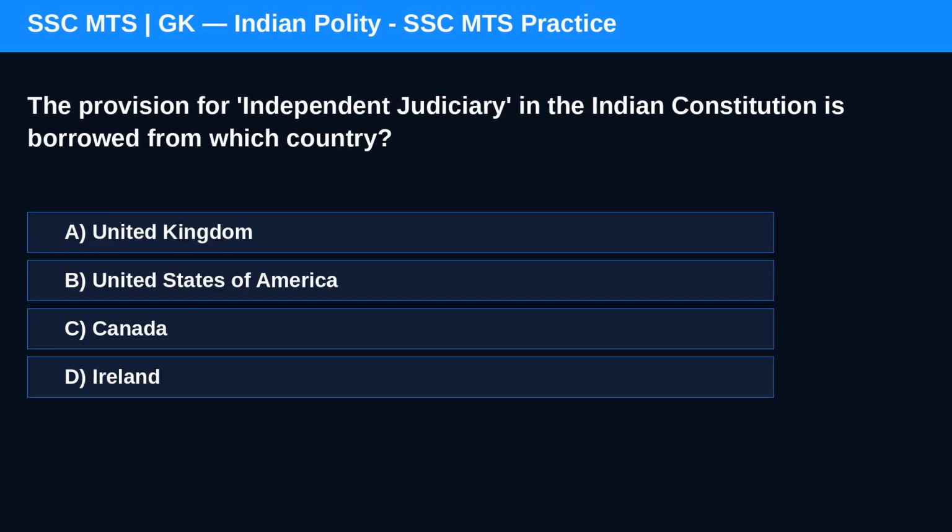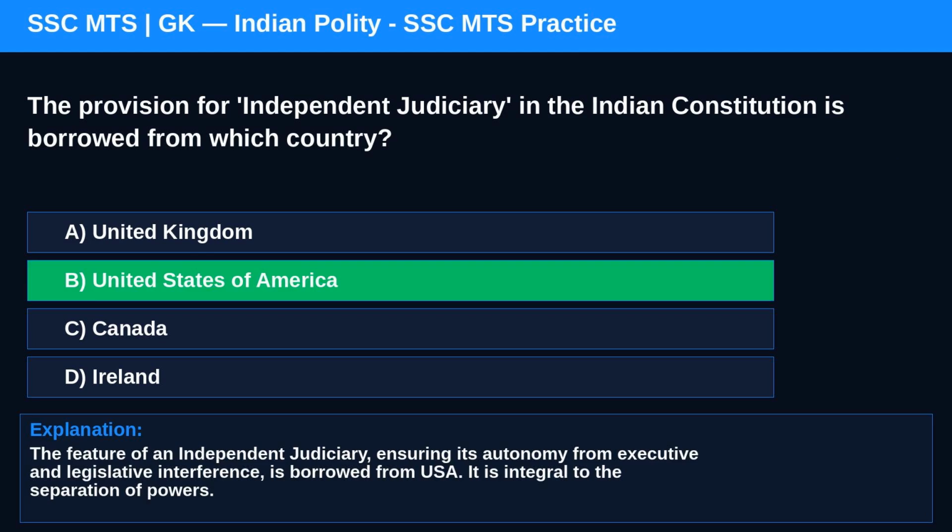Question 14. The provision for independent judiciary in the Indian Constitution is borrowed from which country? Option A, United Kingdom. Option B, United States of America. The correct answer is B. The feature of an independent judiciary, ensuring its autonomy from executive and legislative interference, is borrowed from USA. It is integral to the separation of powers.